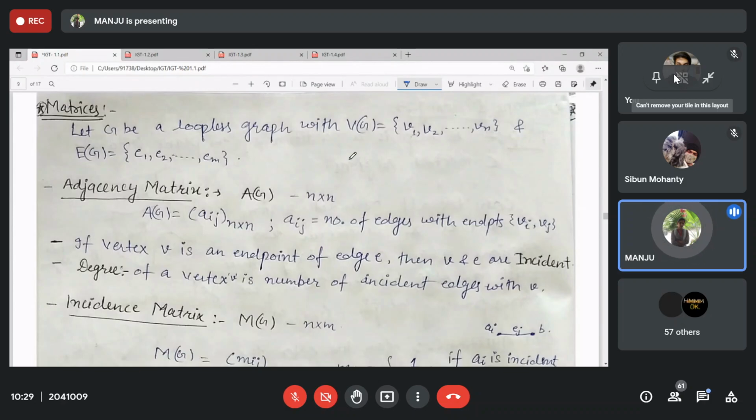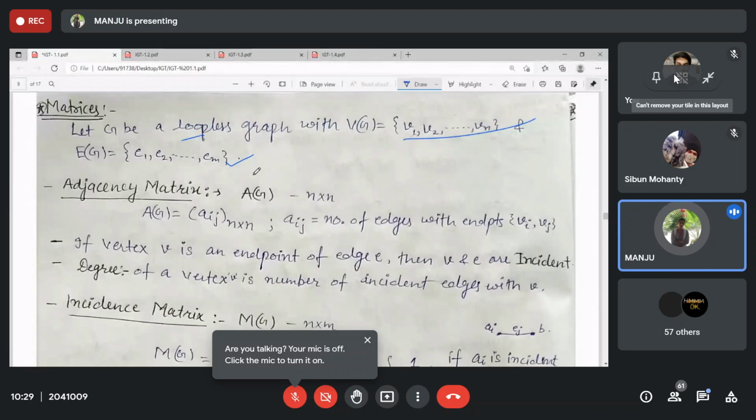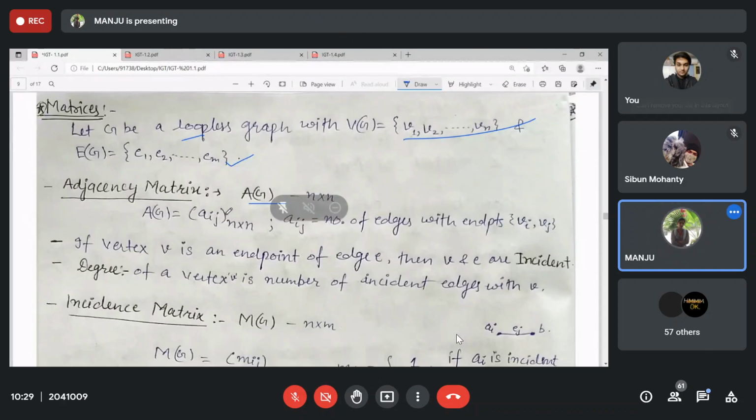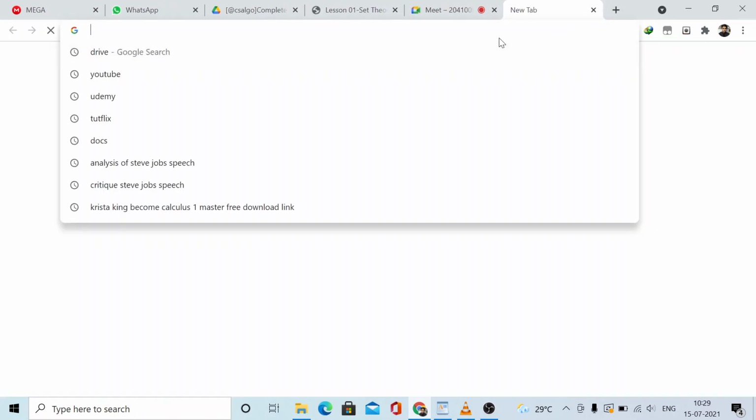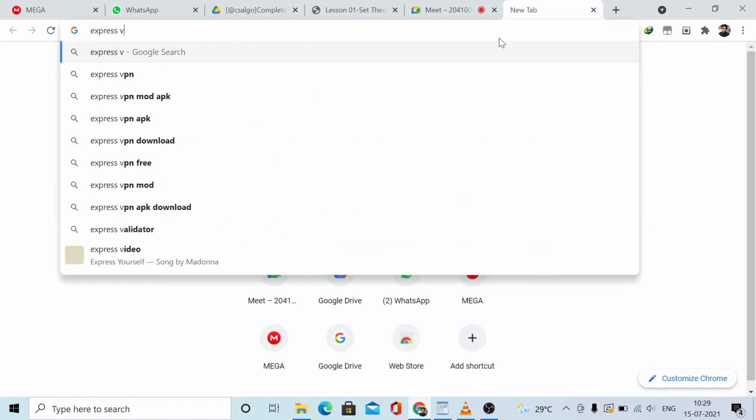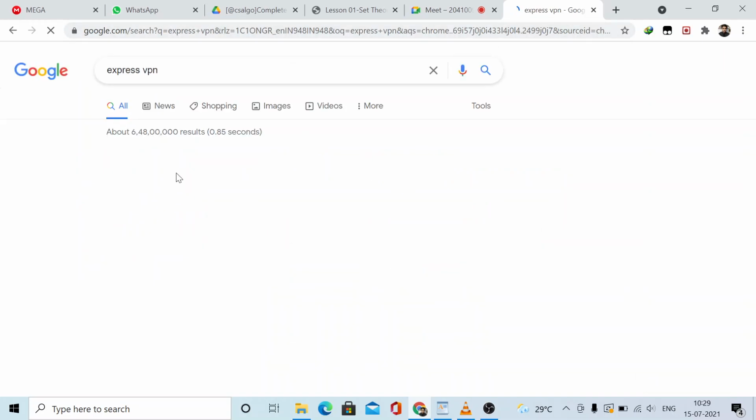The adjacency matrix: we are considering the graph as loopless. We can consider a multigraph or simple graph with vertex set V1, V2, up to Vn, and edge set E1, E2, up to Em, so there are M edges. Then the adjacency matrix is defined as A, where Aij, the ijth element of A of G, is the number of edges between vertices Vi and Vj.